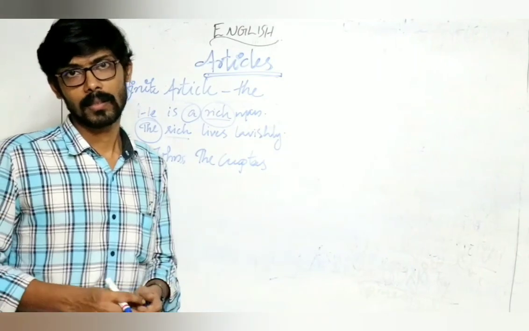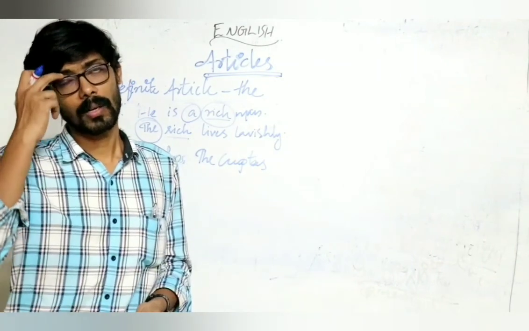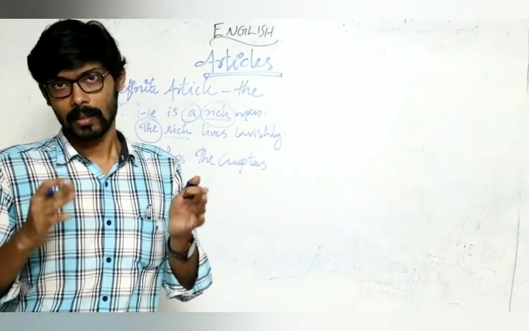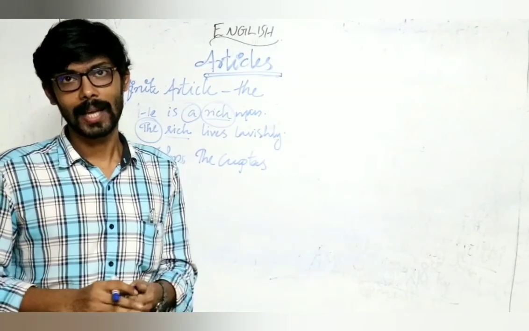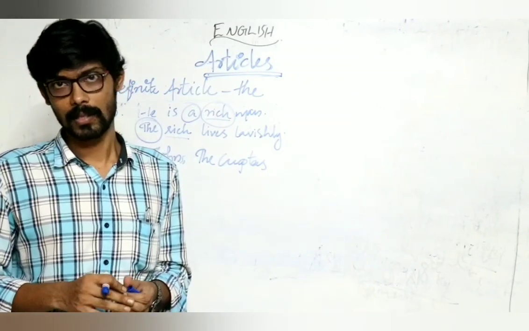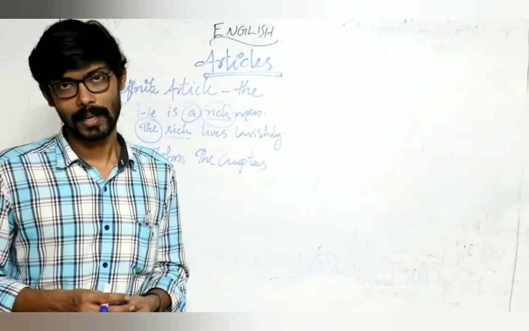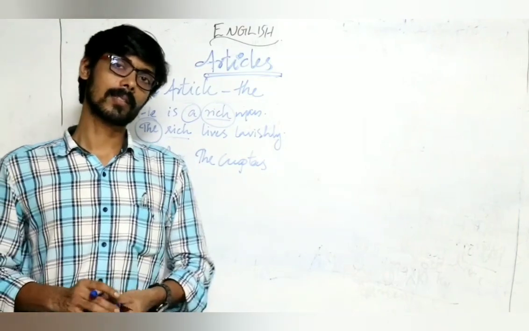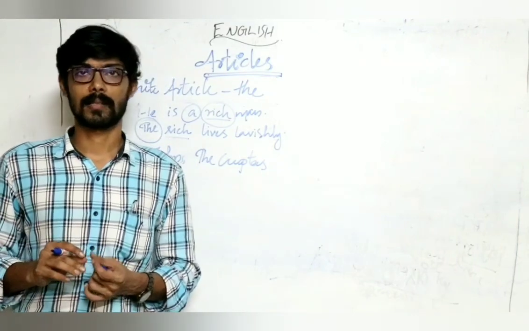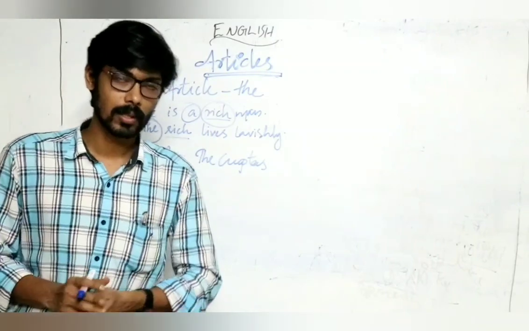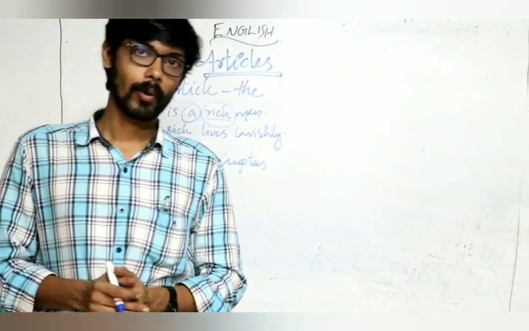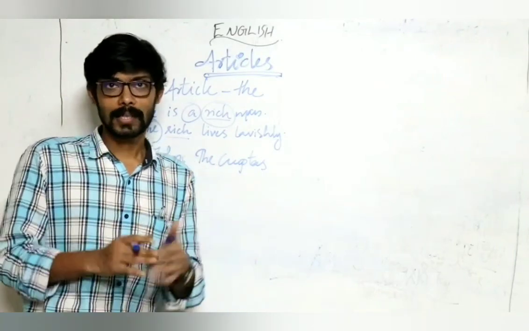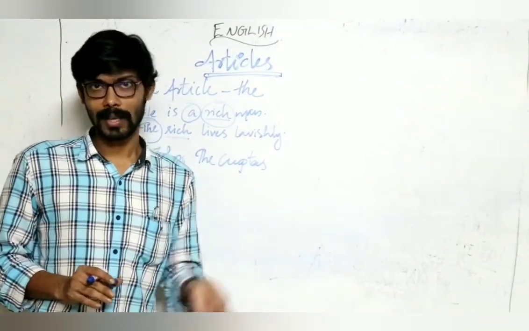Next, the article the is used before certain nouns, meaning a member of that family, for example the Guptas, the Joneses. And the last point, the definite article the is used before titles, for example the Prime Minister, the President, the Queen, the King, etc. But remember, if after the title his personal name comes, don't use articles.